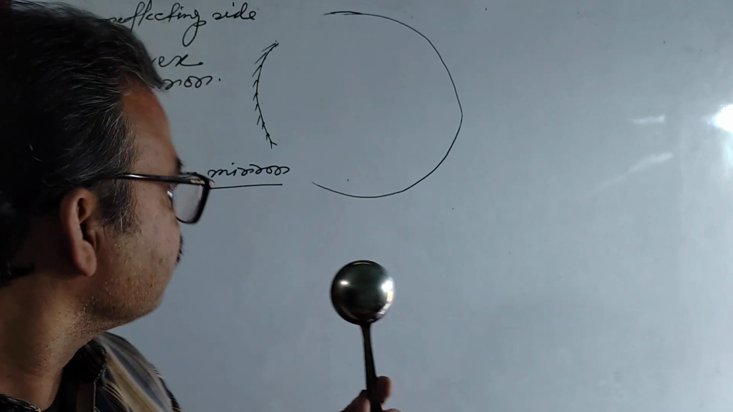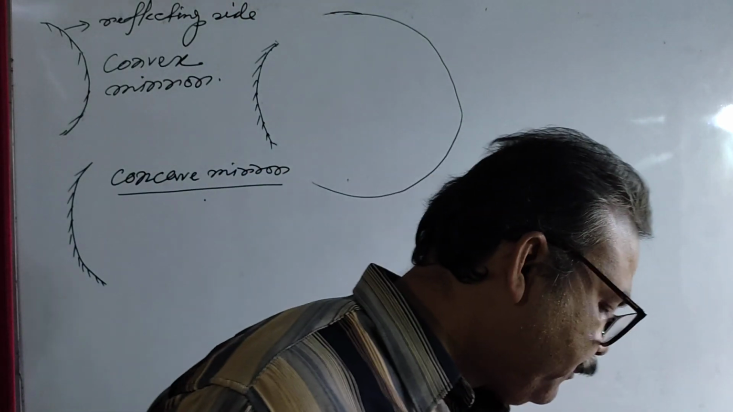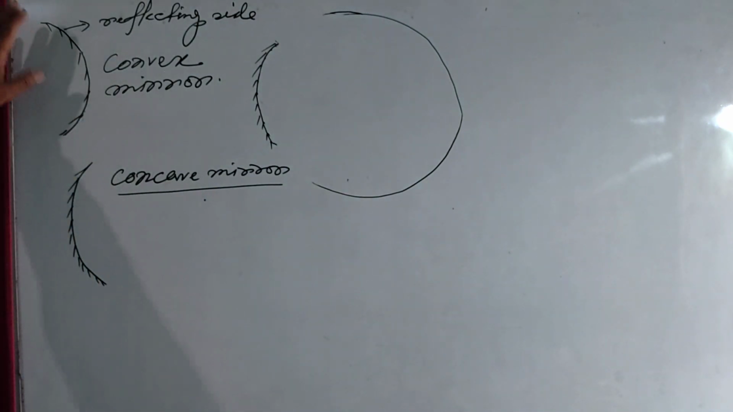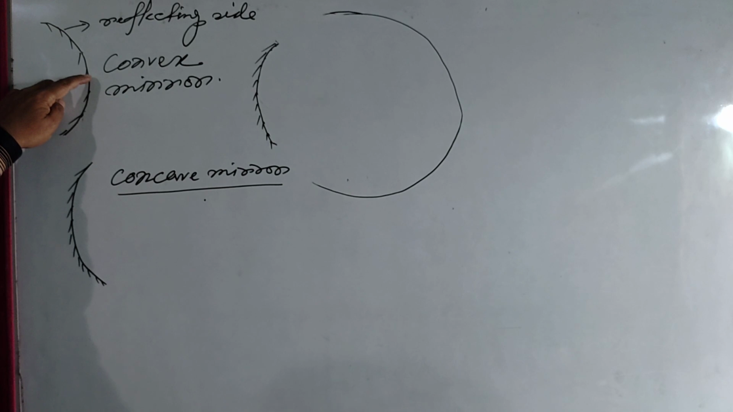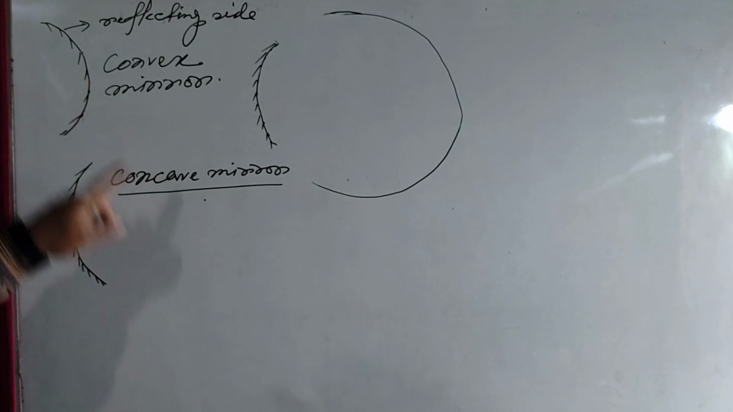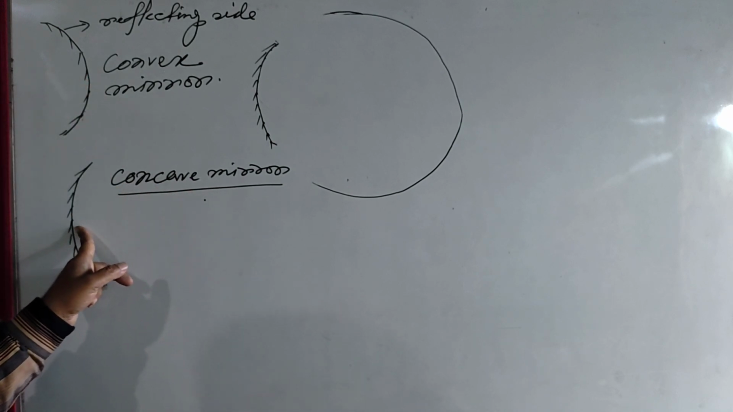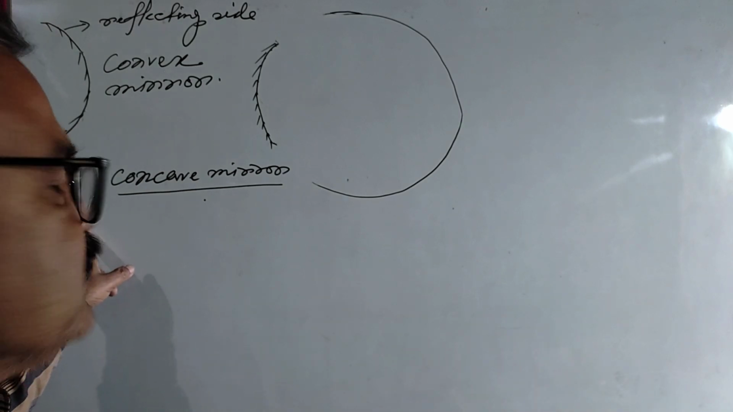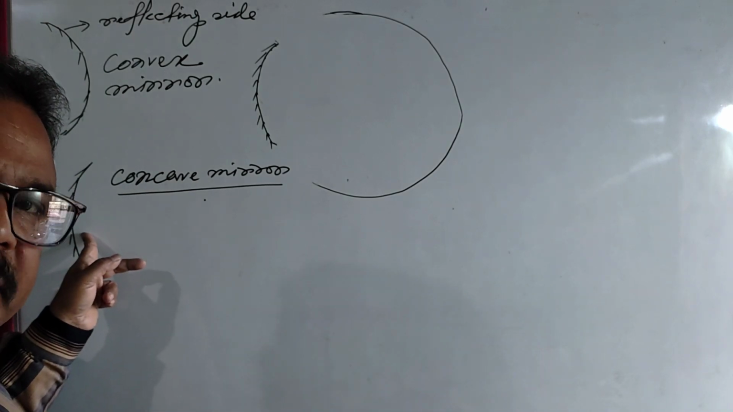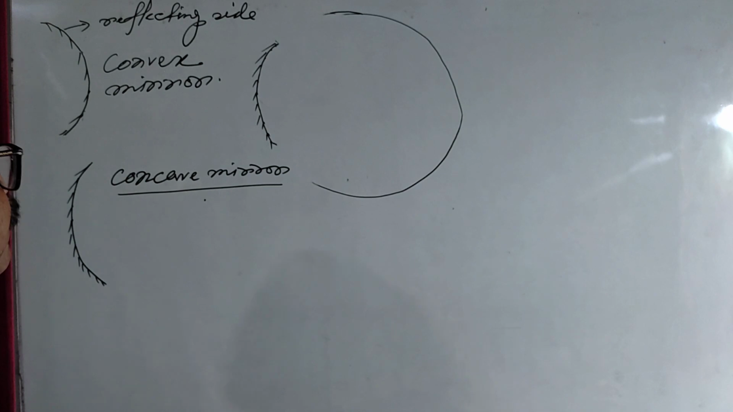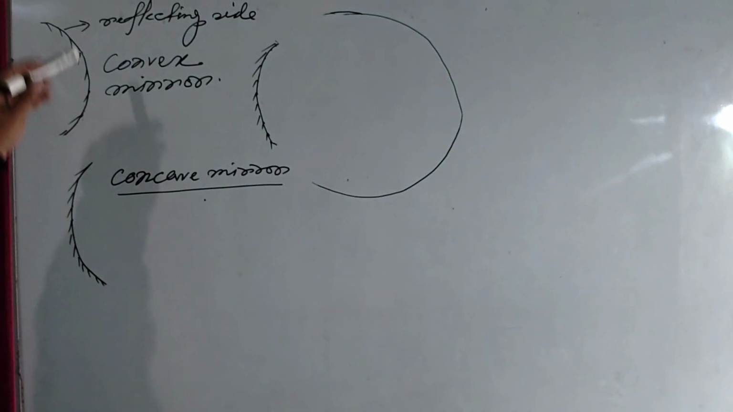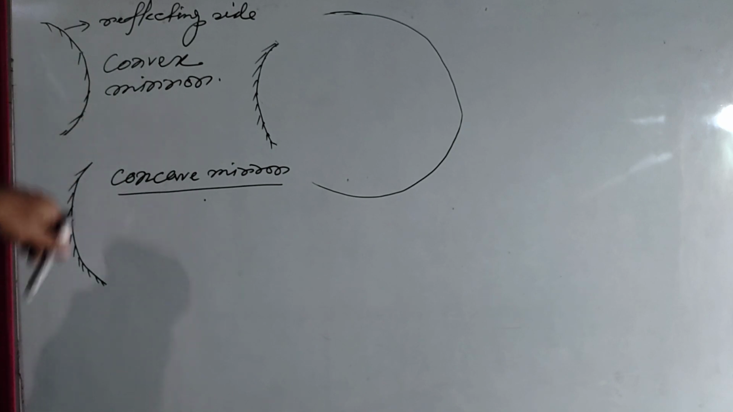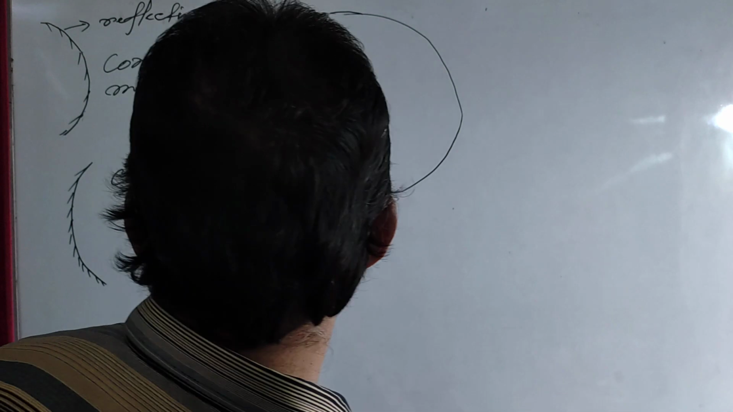Okay. Now, once again you see, in case of convex mirror, this middle portion is most bulged, and in case of concave mirror, the middle portion of the reflecting surface is most depressed. Okay? Now we have to know some terms related to spherical mirrors. Okay? Let me discuss all these things.